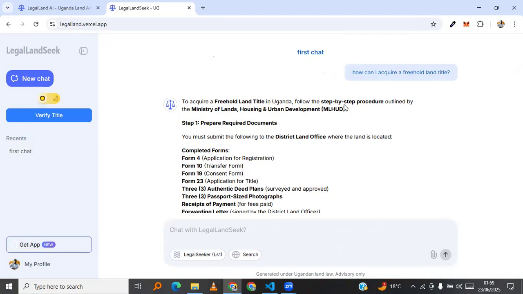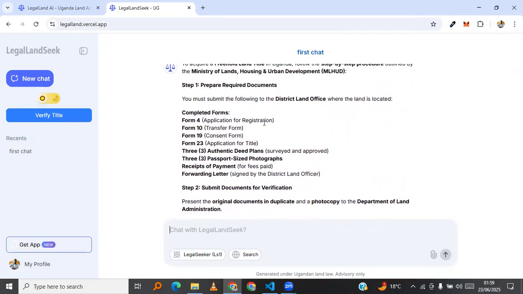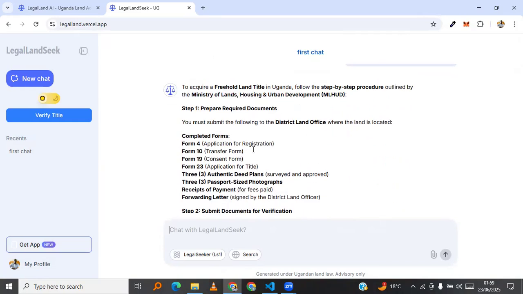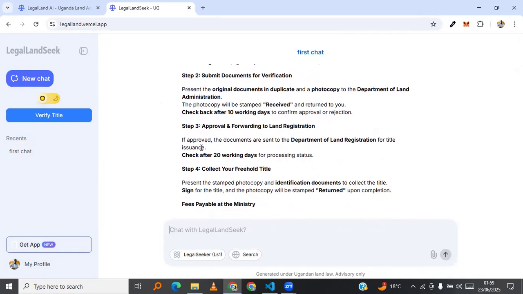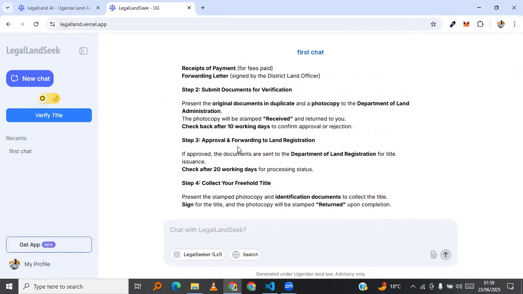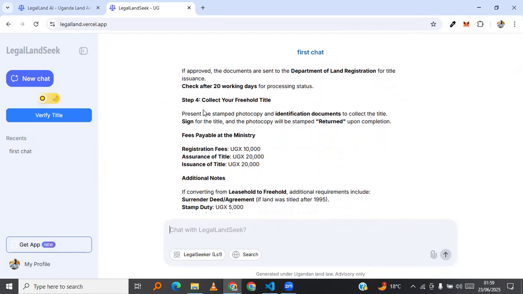So you follow the step-by-step procedure outlined by the Ministry of Land, Housing and Urban Development, and it lists down all the steps. As you can see, the steps, the things you need to submit, the completed forms you need to submit, the application for registration, transfer form, consent form, application for title. These are all procedures for acquiring a freehold land title. All these are the steps it gives you. I don't want to read this. It's lengthy, but I'm showing you all the information it generates.